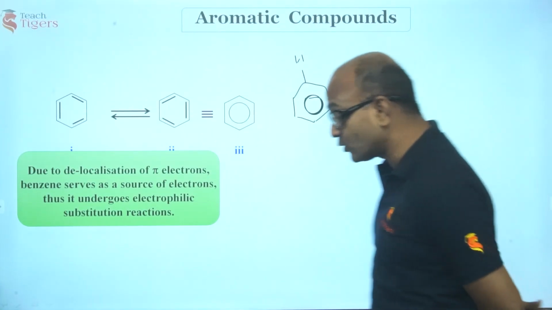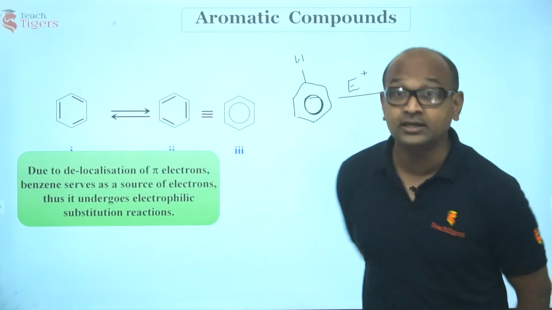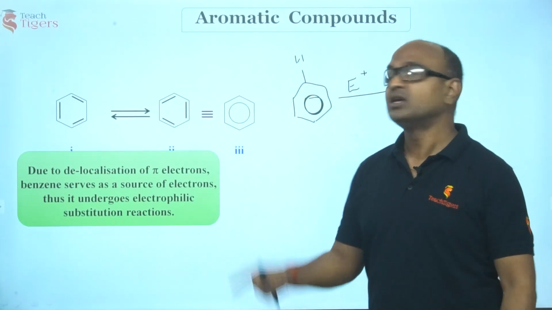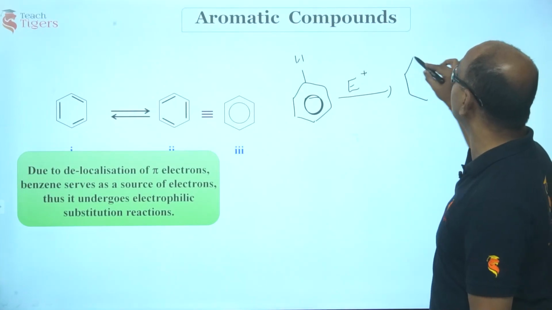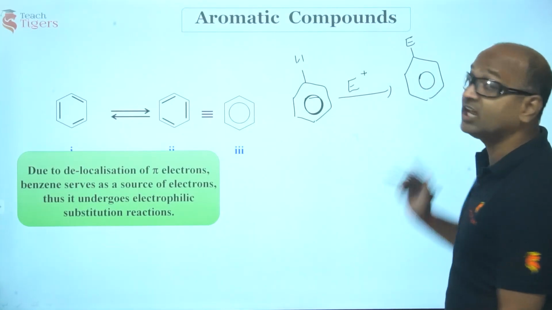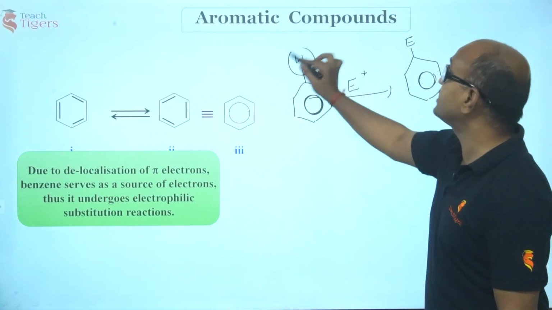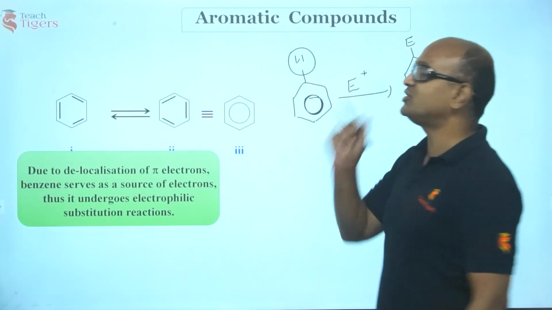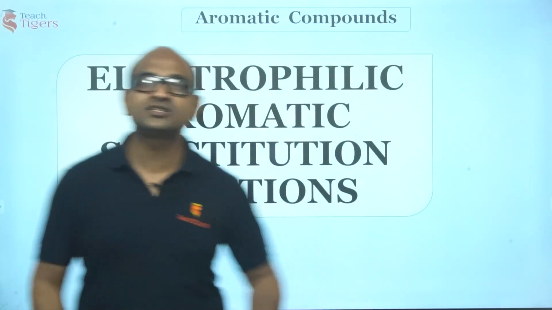Sir, what is an electrophile? It's an electron-loving species. Why does it love benzene? Because of this ring above and below the plane, there is a negatively charged ring. So, this is positively charged, it attacks. What is going to happen? In the place of this hydrogen, you have got this E, and this ring is retained. Electrophilic aromatic substitution reaction, EAS. So, this is our session today. Is that point understood? Alright.